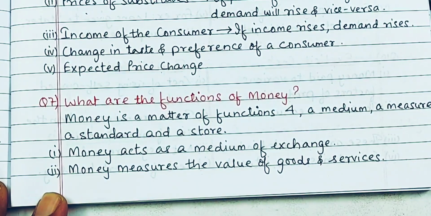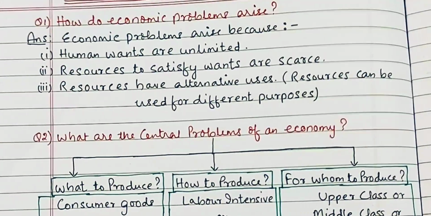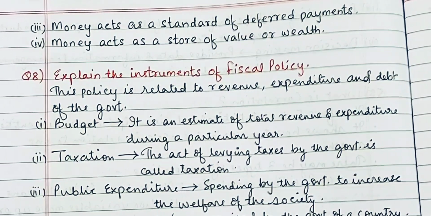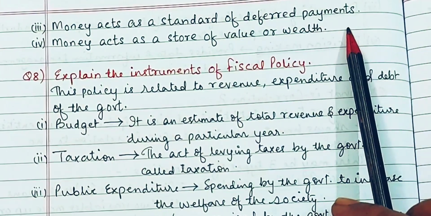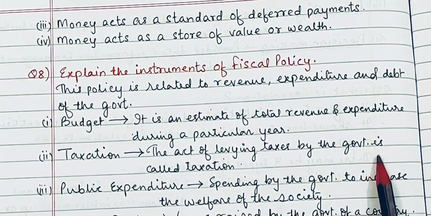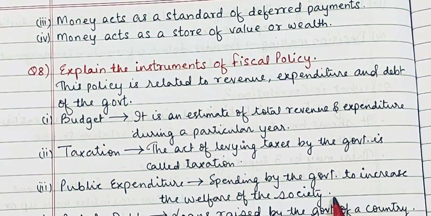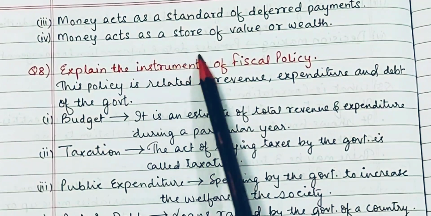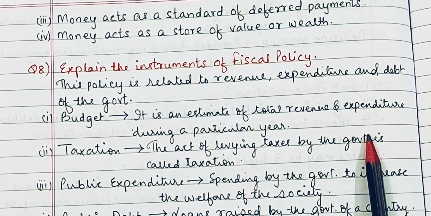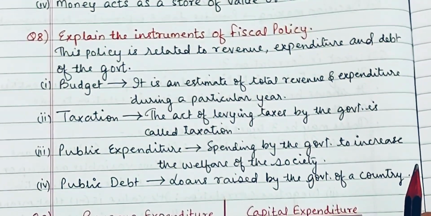Money measures the value of goods and services that we buy. And third, money acts as a standard of deferred payments. Deferred means future payments. Sometimes we buy goods and pay in future. So that is deferred payments. Without money it is not possible. And lastly, money acts as a store of value or wealth. We can store our wealth in the form of money. Right. Next, move on to the next question.